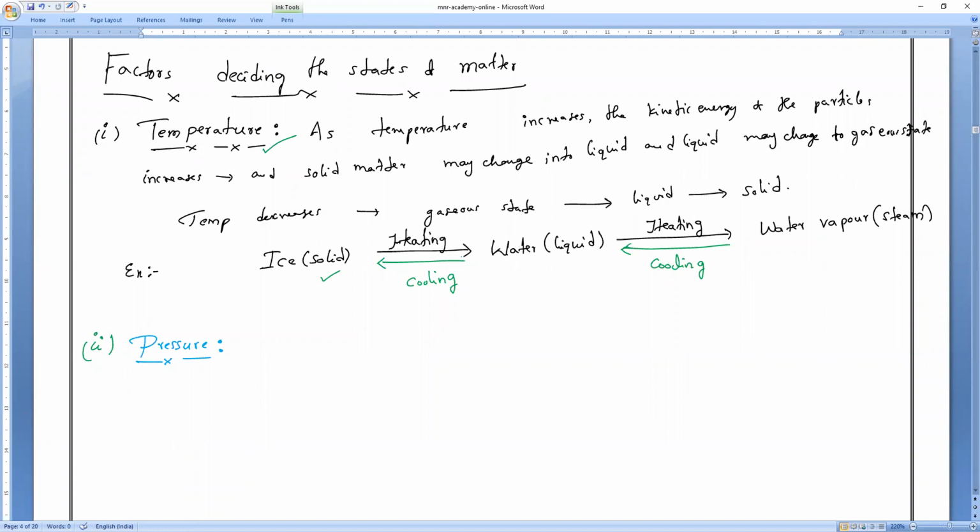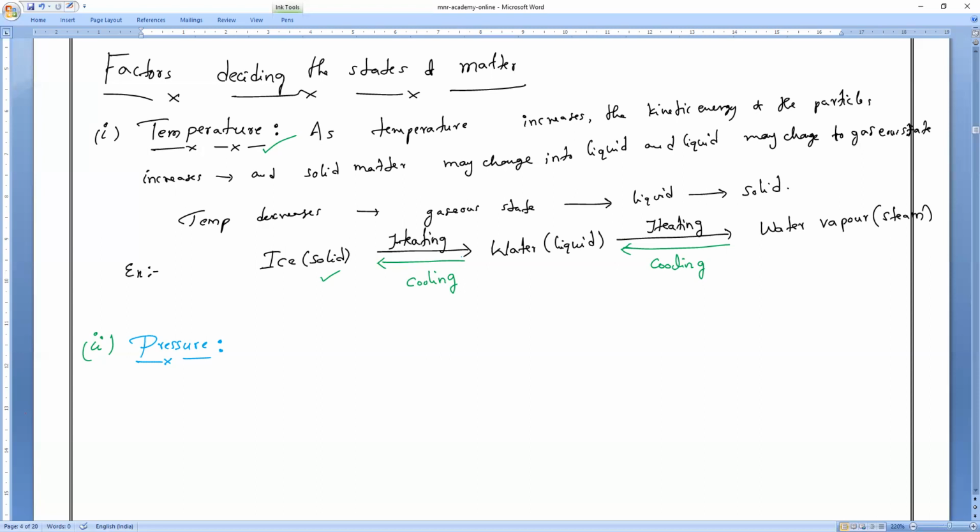In the same way, temperature also plays an important role in conversion of states, and you can notice it. Pressure is also helpful for conversion of solid to liquid or gas to liquid or whatever it is. So remember, pressure is also the main important parameter which decides the states of matter. Why, sir, and how, sir? Let us discuss it now.